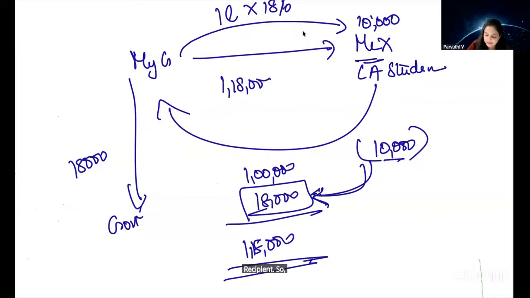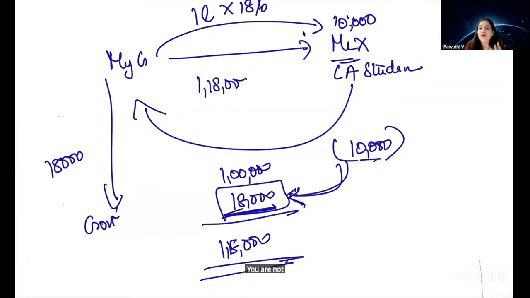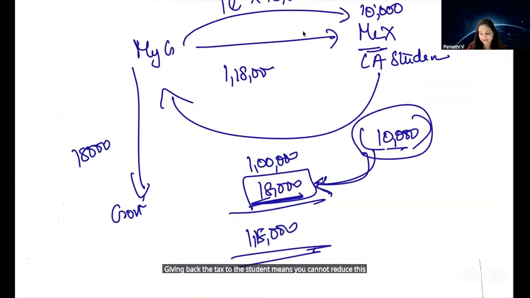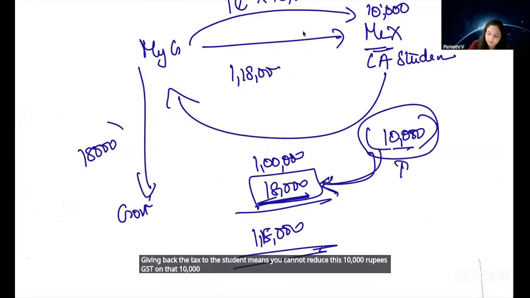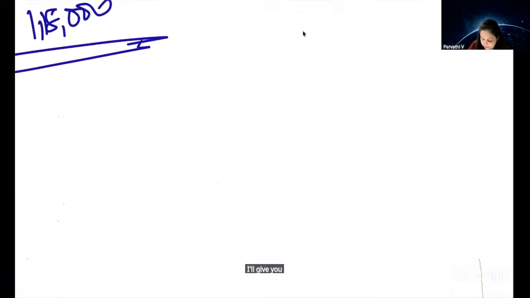So in this case, they said, you have already collected 18,000 rupees tax from the CA student. Means you are not giving back the tax to the student, so you cannot reduce the GST on that 10,000 rupees. You will have to pay GST on this entire 1 lakh. That's correct, no? See, I'll give you two examples, okay?